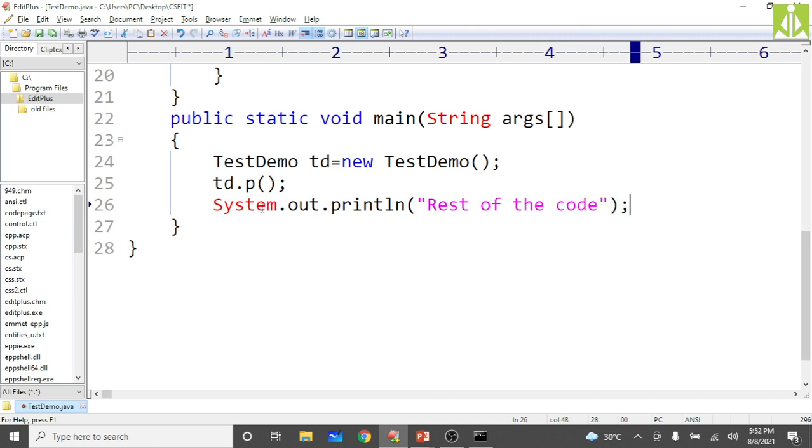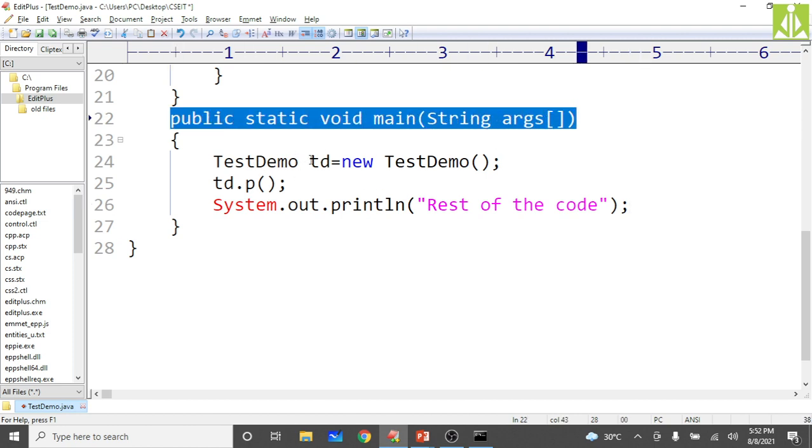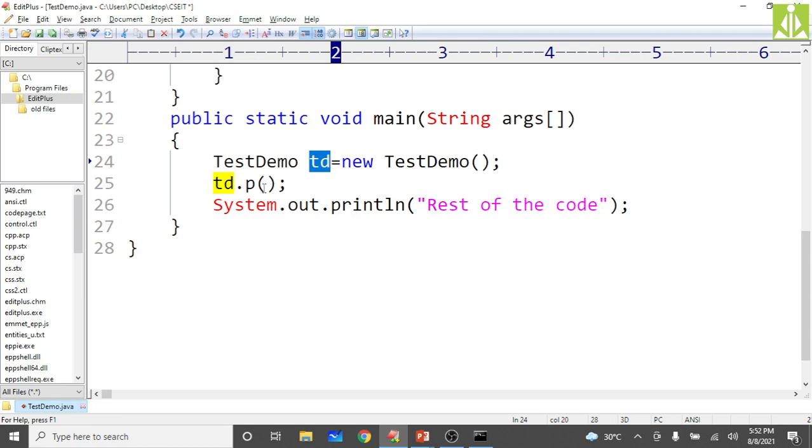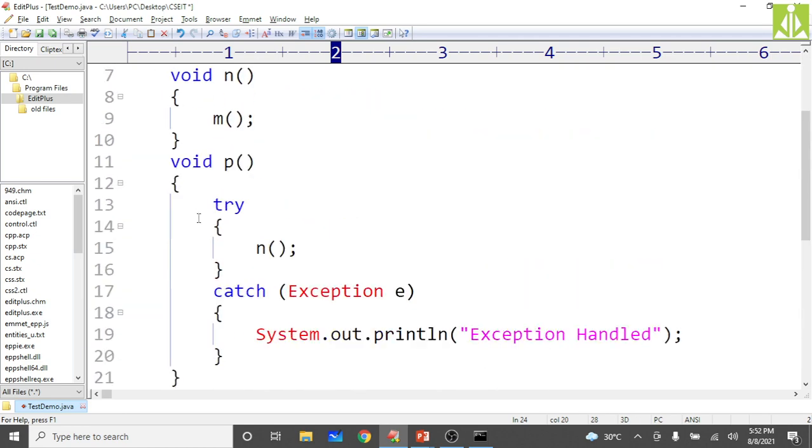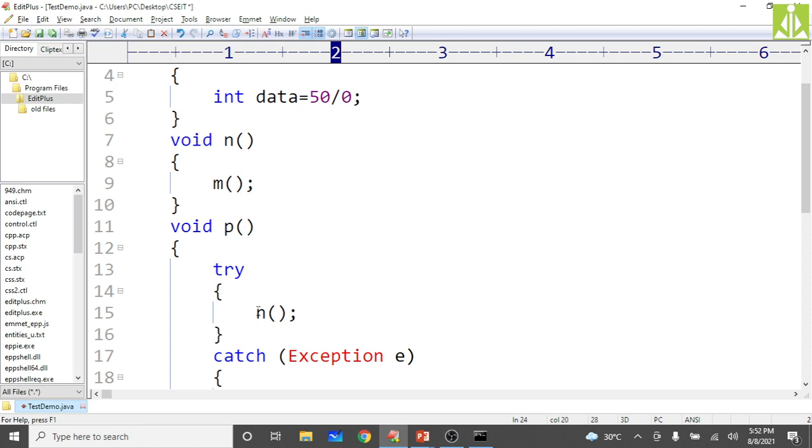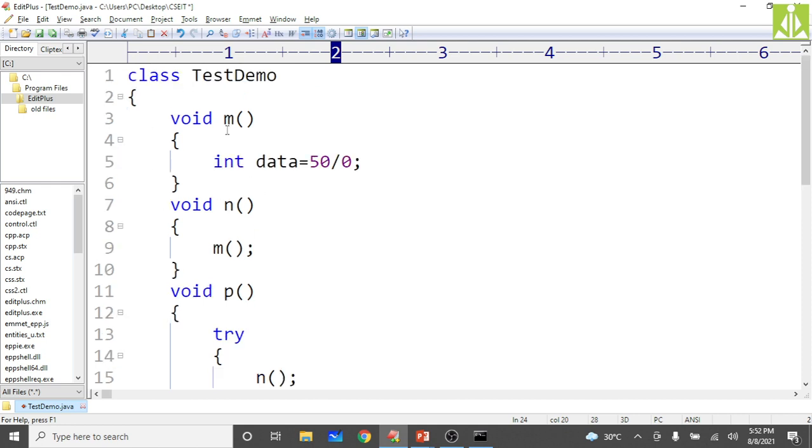Hopefully you understood. Now first, the program execution will start from this point. The td object we are creating, td.p we are calling, so the control will jump from here to the p method. Inside p, n we are calling, so it will come over here. Inside n, m we are calling, so it will come over here. Then inside m the exception is generated. An ArithmeticException object will be created and thrown out of this block, which is inner to the n method, isn't it? So when it is thrown from here, it will come over here.